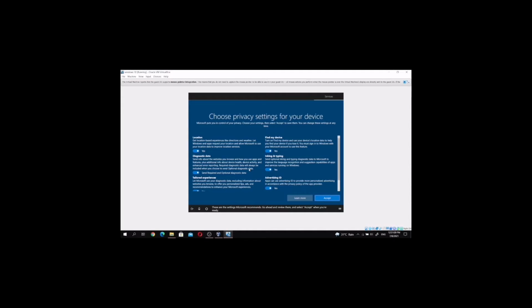This is a privacy setting for Windows 10 and your device. You can change it or leave it as it is.